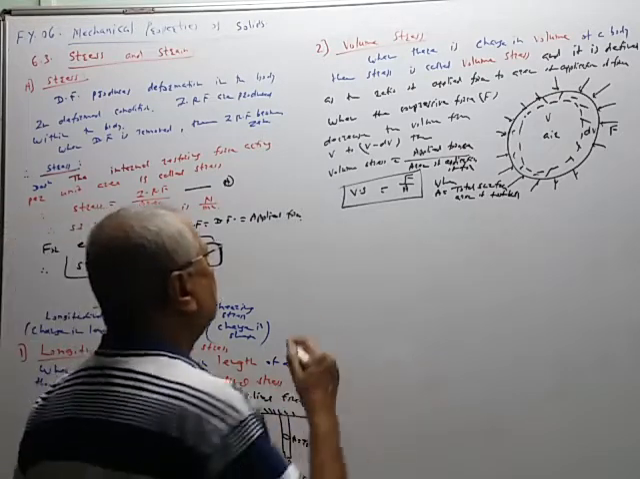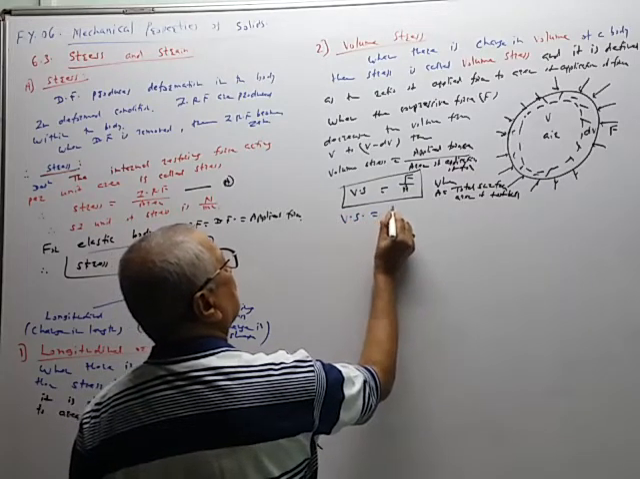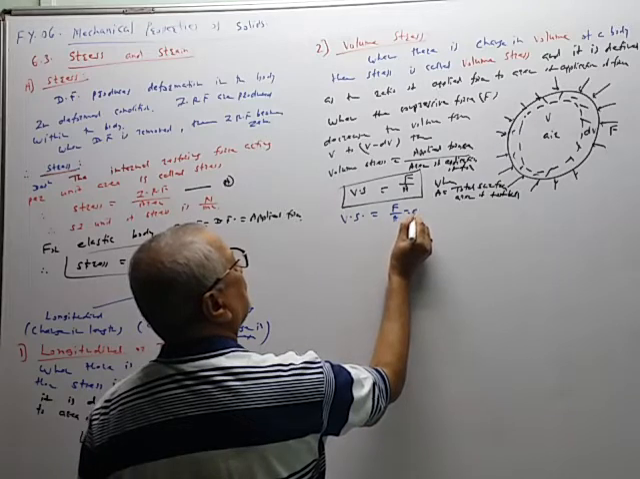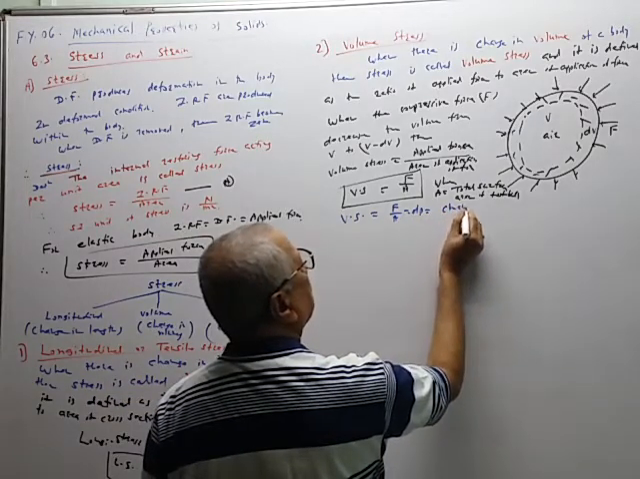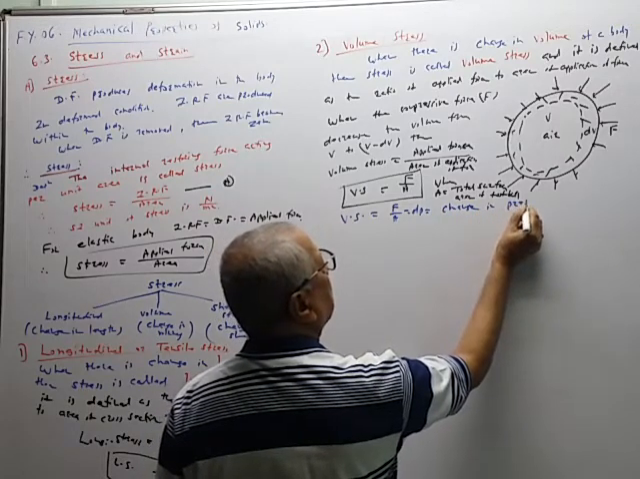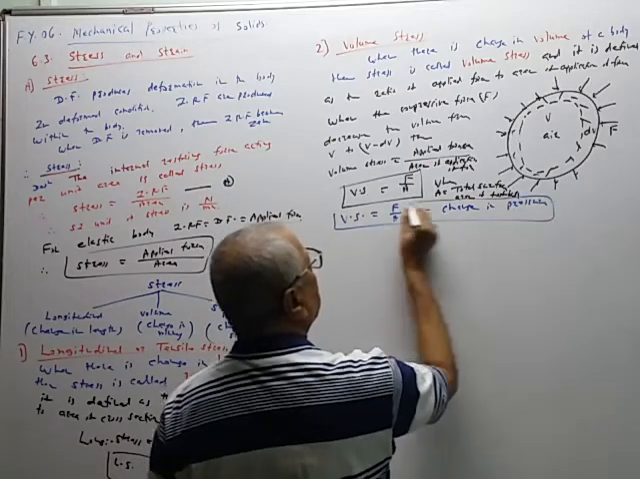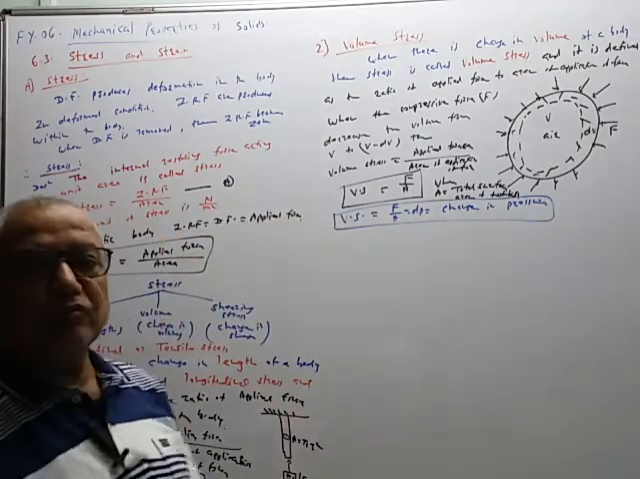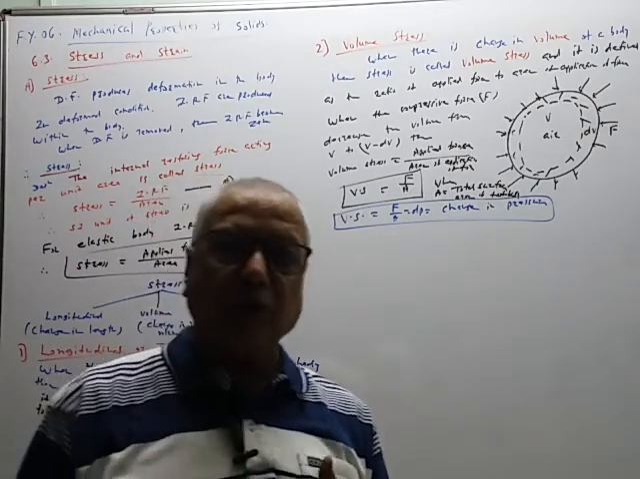So volume stress is equal to F upon A is equal to dP, where dP is the change in pressure. The formula is slightly modified. So why do we call it a change in pressure instead of pressure? Because before applying the force,